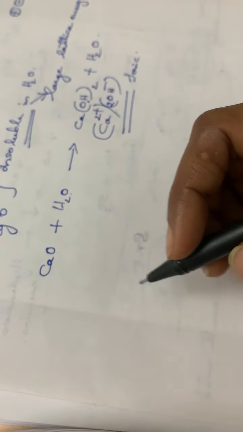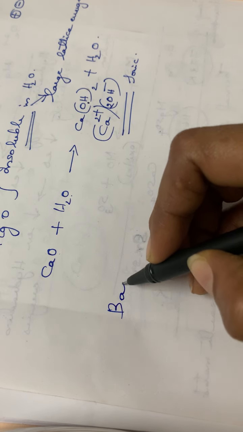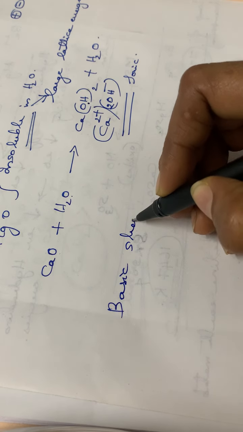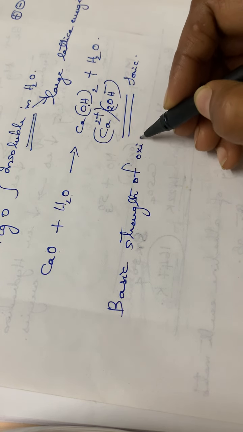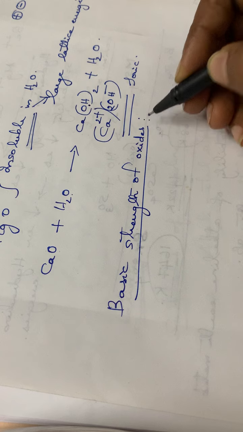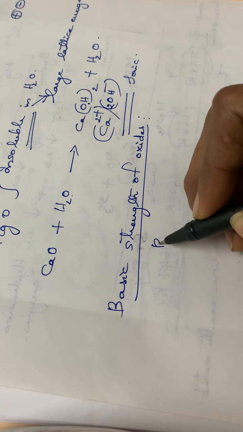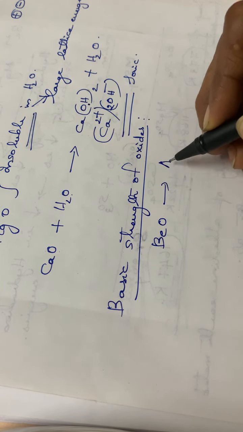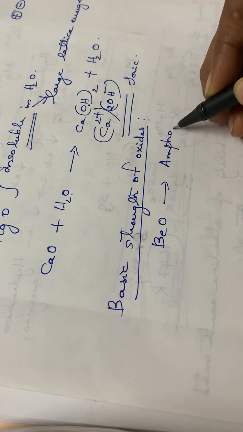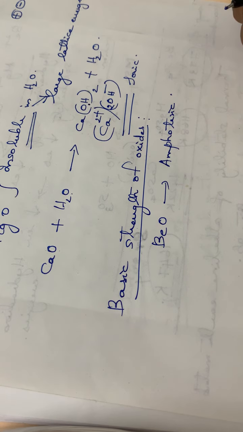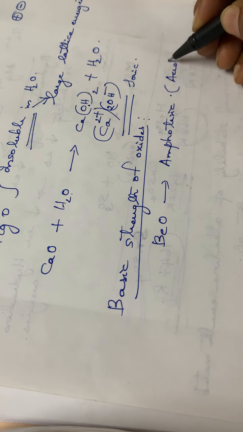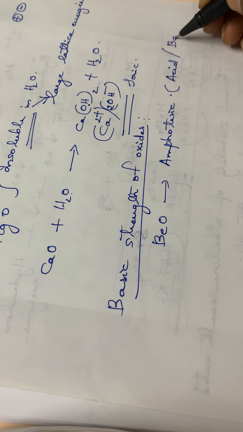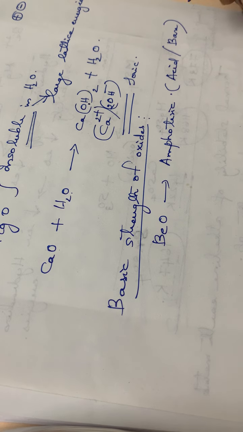Then considering the basic strength of the oxides formed here, beryllium oxide is amphoteric in nature. Amphoteric means it can behave both as an acid or as a base.